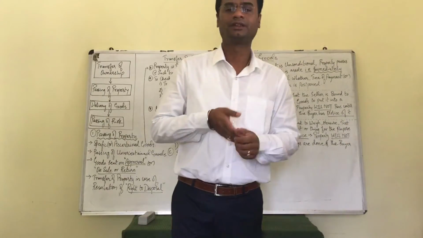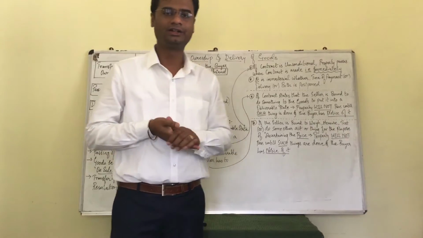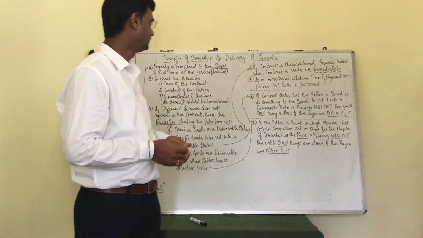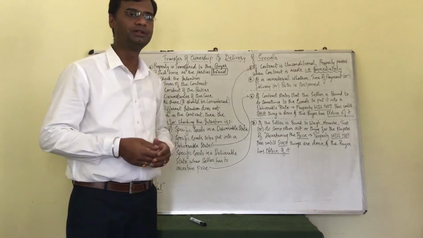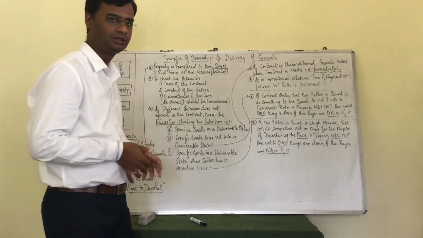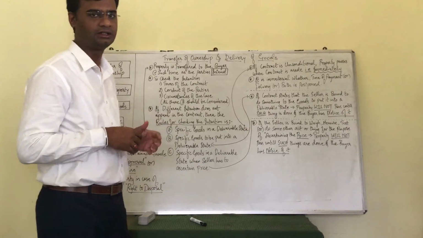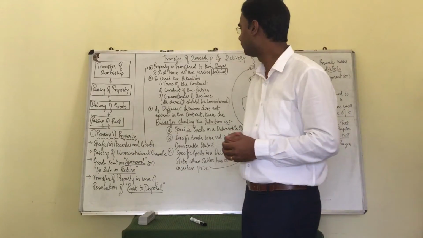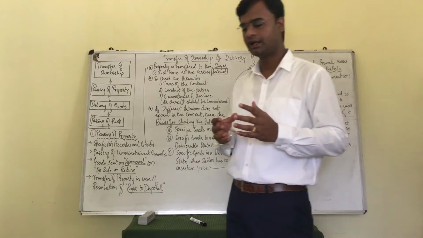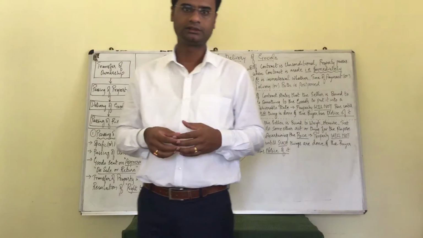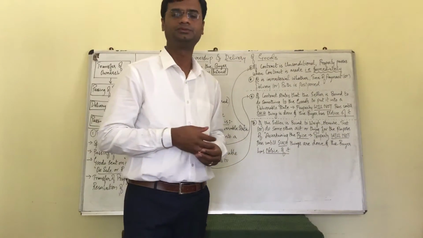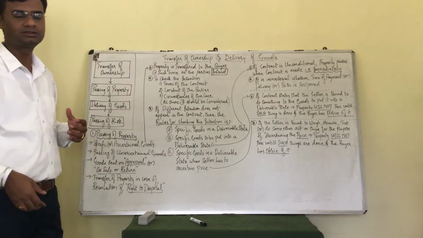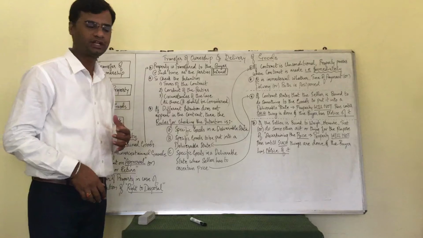Hello friends, today we'll be discussing the next topic under the Sale of Goods Act 1930, that is transfer of ownership and delivery of goods. Though in this session I'll be discussing certain parts of transfer of ownership, when we read this chapter we understand that key elements become important in a contract of sale.